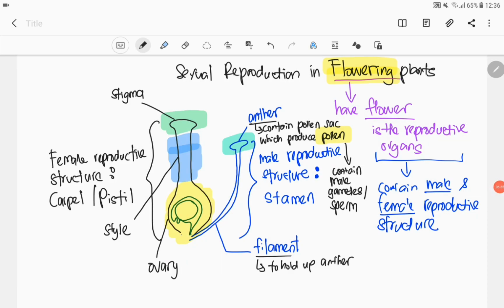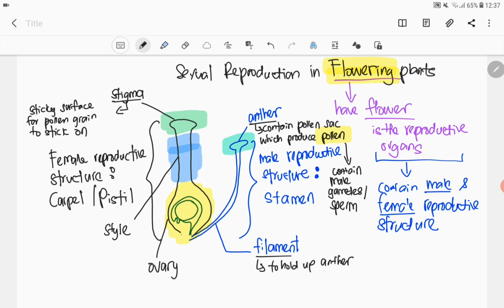Okay, female reproductive structure. The female reproductive structure ada 3 komponen. So, stigma, style and ovary. So, what is stigma? Stigma is basically a surface, a sticky surface for pollen grain to stick on.